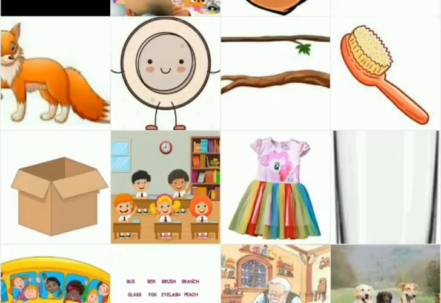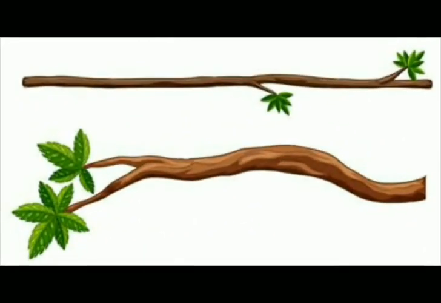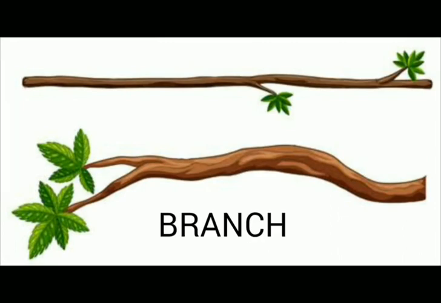Now let's see more examples. Here branch and peach are the words that end with CH. Branch, peach. Now look at the word branch. Here branch is the word that ends with CH. Branch is singular.